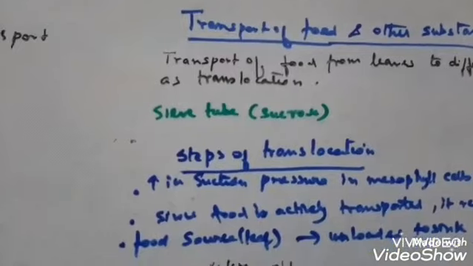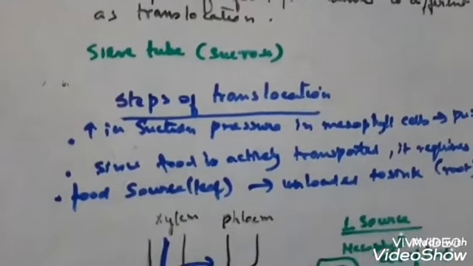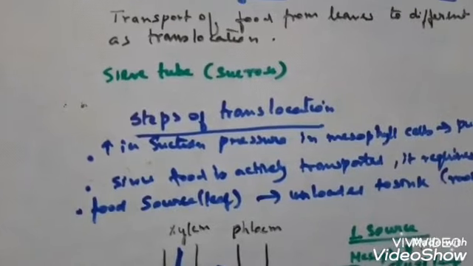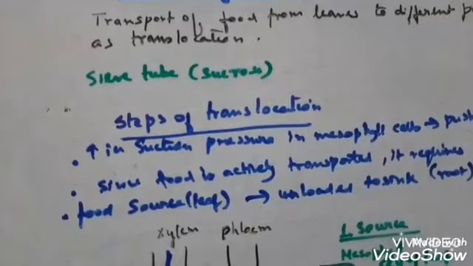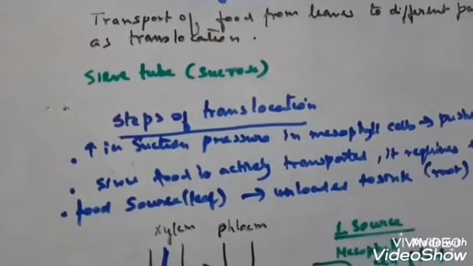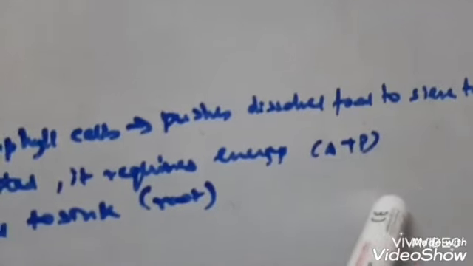Next, the food is actively transported. You know active transport: active transport means transporting a material against the concentration gradient by spending energy. Now since the food is actively transported, energy is required. In which form is energy required? In the form of ATP.